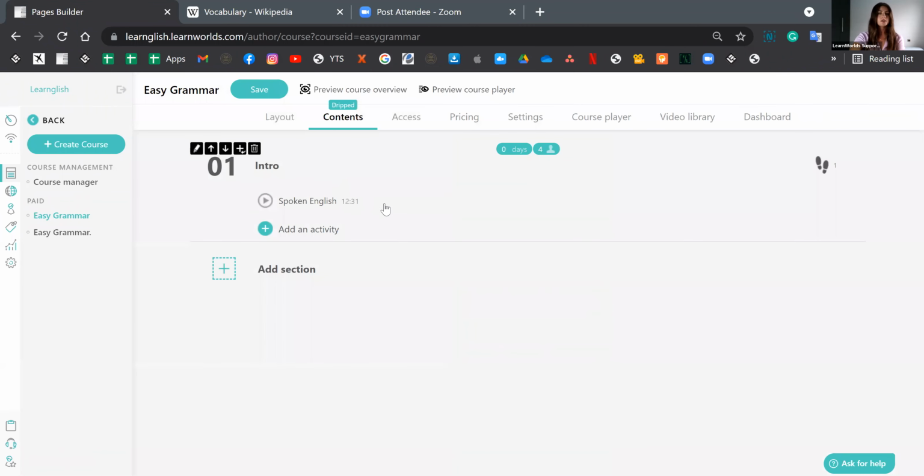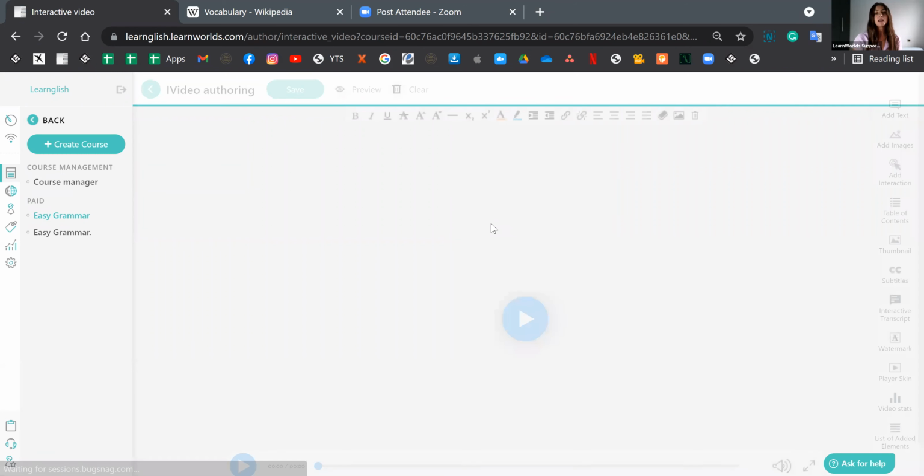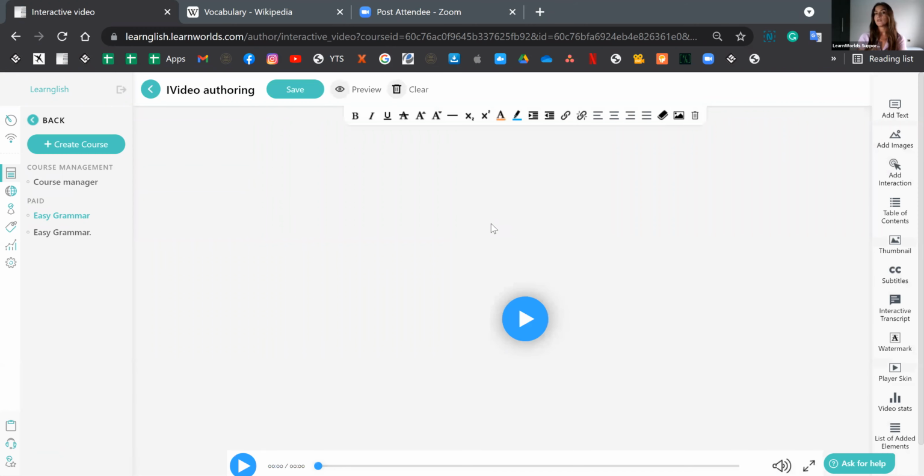You'll see another button appears right here, edit video. So let's see what that does. I'm going to click on edit video. That will take us to the interactive video player. And you heard well, this basically allows you to add interactive elements on top of your video.